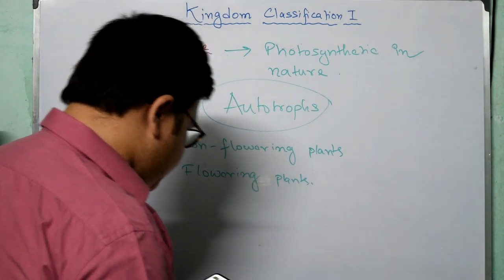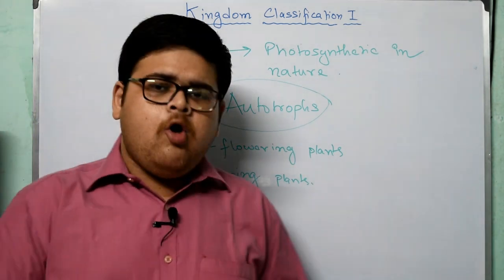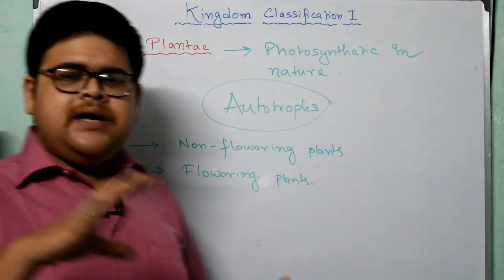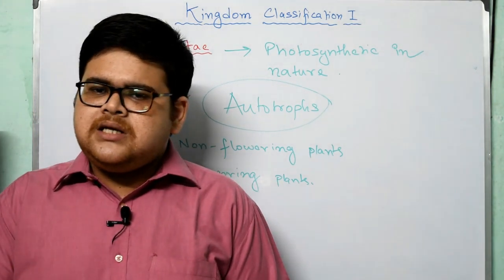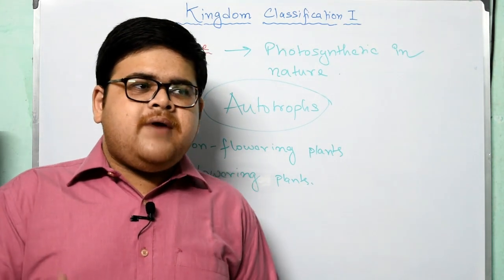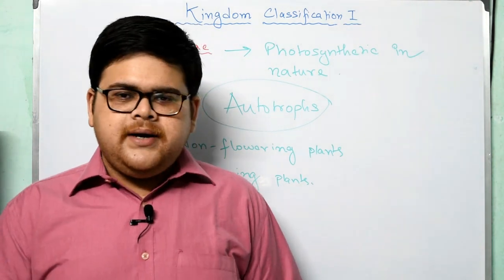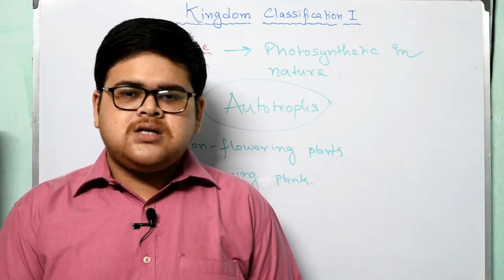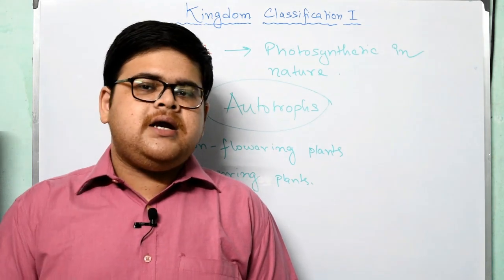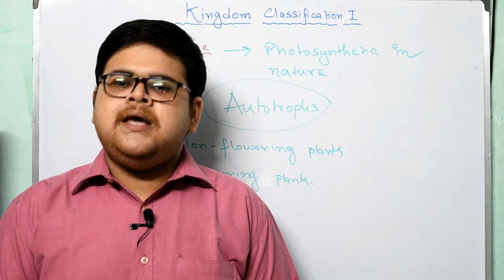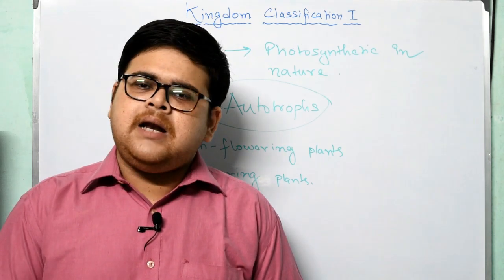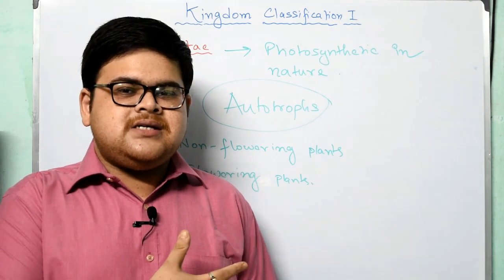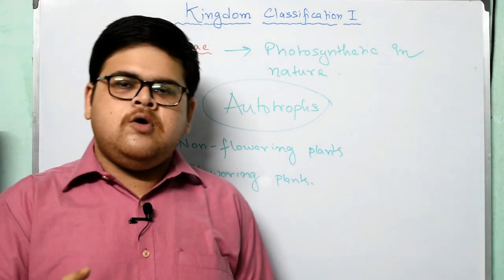Now, we will study about them in detail. Among all the kingdom classifications that we have gone across, this particular kingdom is very easy in nature because we already know this. If I ask you whether you have ever seen an amoeba, you will say, no sir, we have only seen a diagram or a photo of an amoeba. But if I ask whether you have seen any flowering or non-flowering plant, your answer will be, yes sir, there are plenty of plants around us. So this Kingdom Plantae is very easy for you all to understand.